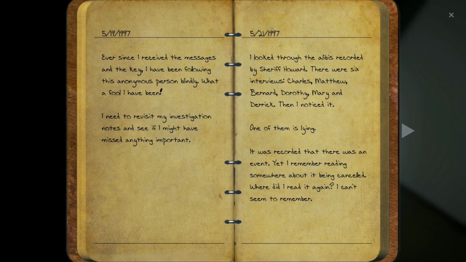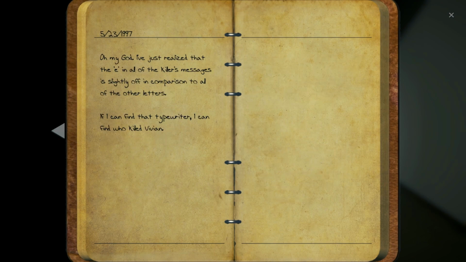It was recorded that there was an event, yet I remember reading somewhere about it being canceled. Where did I read it again? I can't seem to remember. Oh my God, I've just realized that the E in all of the killer's messages is slightly off in comparison to all the other letters. If I find that typewriter, I can find who killed Vivian.